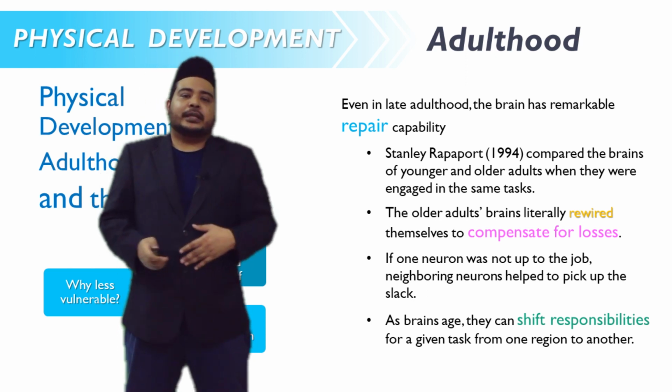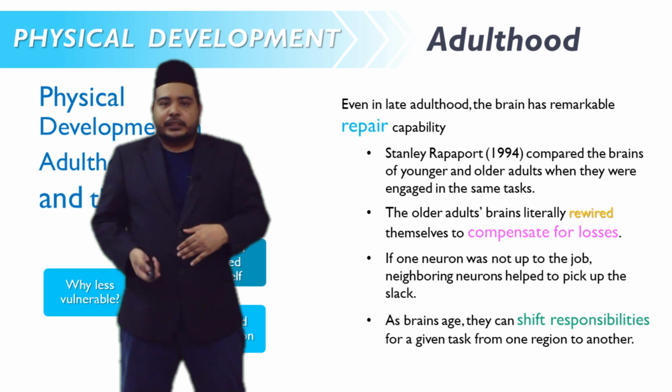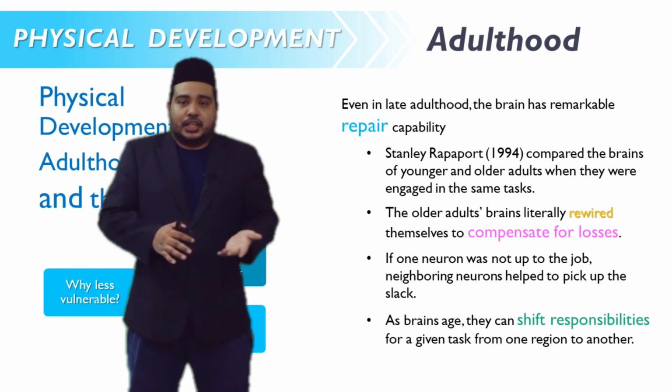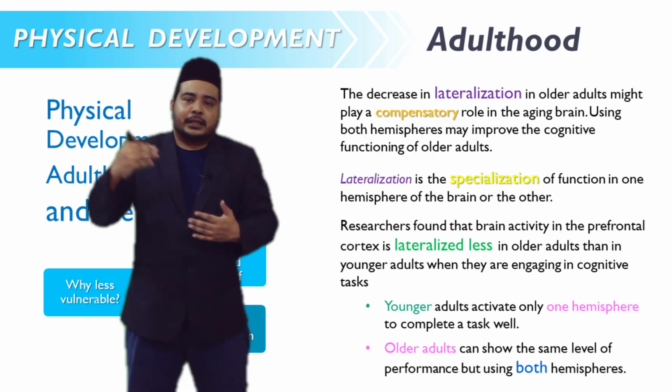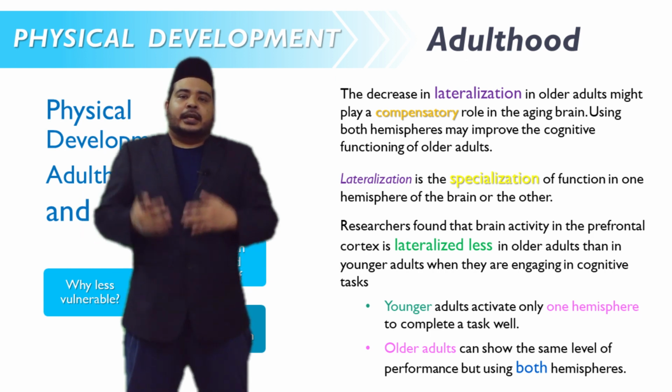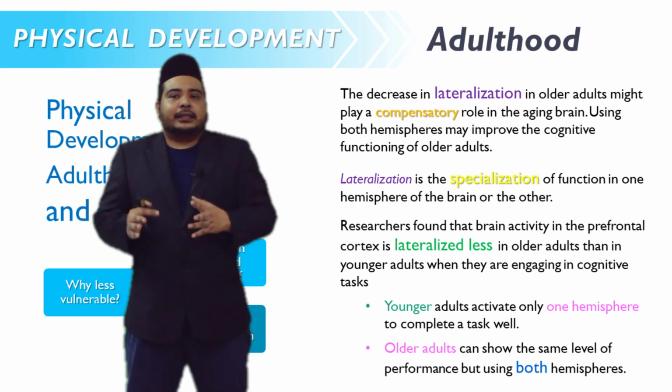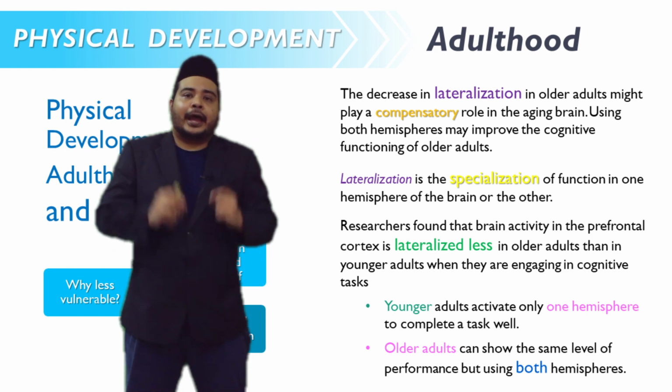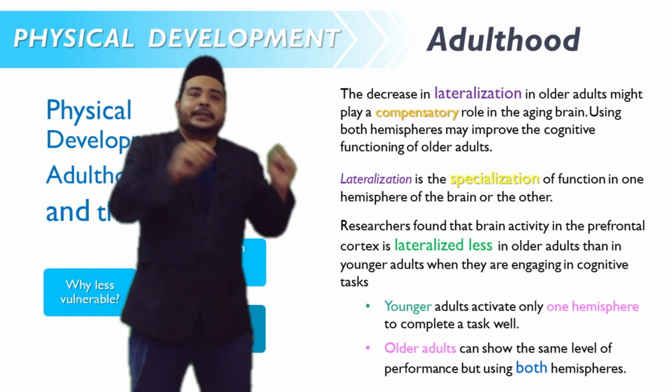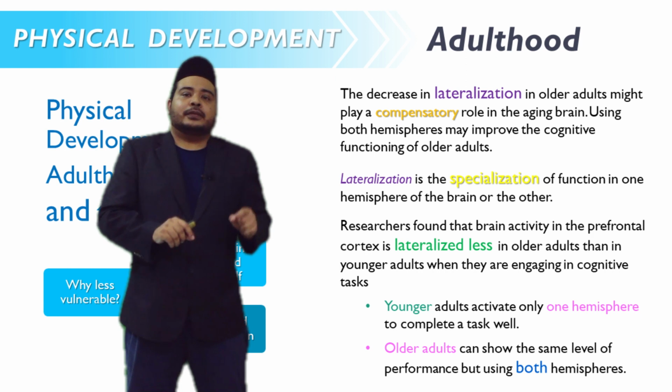This is also related to the next point of discussion, which is lateralization. When we age, the decrease in lateralization also helps us compensate for our cognitive limitation.